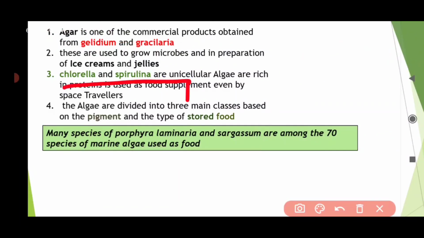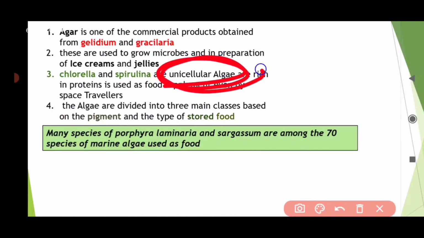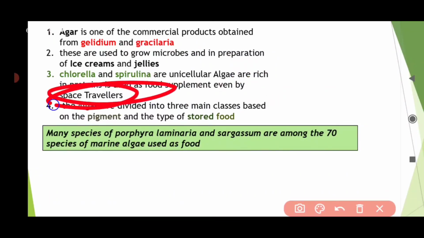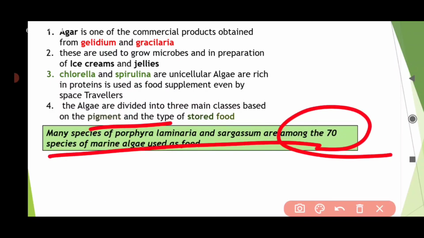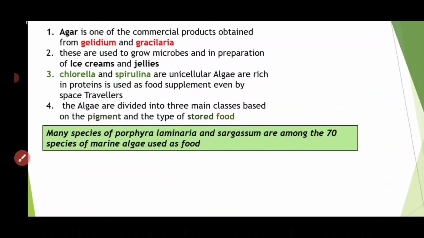And Chlorella and Spirulina, these are unicellular algae. Chlorella and Spirulina are used as space food. This is a very, very important question. Chlorella and Spirulina are used as food supplements by space travelers. So space travelers use which unicellular algae as food supplements? That is Chlorella, or if it is not in the options, you can choose Spirulina also. Both are unicellular. The algae are divided into three main classes, as we have seen, based on pigment and stored food. So many species of Porphyra and Laminaria, among 70 species of marine algae, are used as food. Okay, so let's end here.